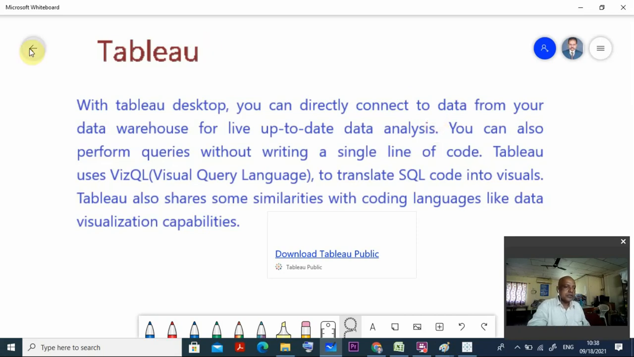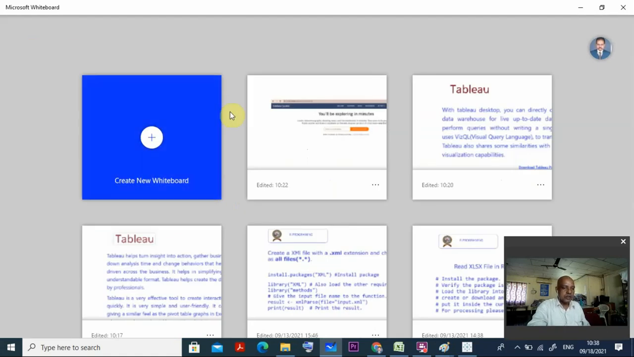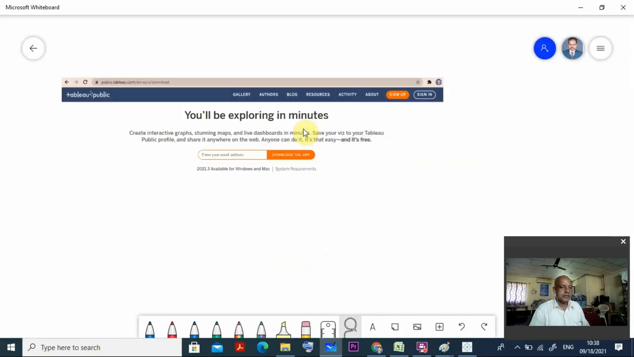Once you click that in any browser, it will forward you here and you can see the latest version of Tableau available. All the things you can clearly check. So we'll be exploring in minutes. The version is 2021.3, available for Windows and Mac, but we are going for the Windows version because my operating system is Windows 10. It will be around 441 MB, around 450 MB.